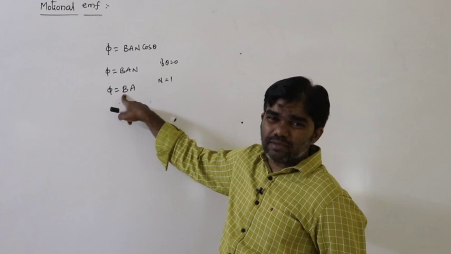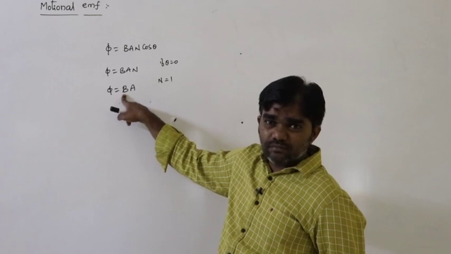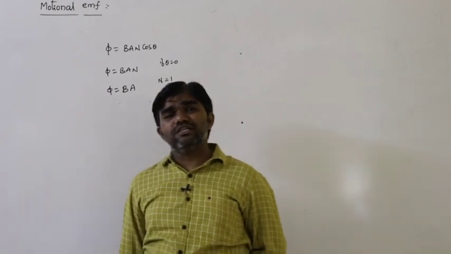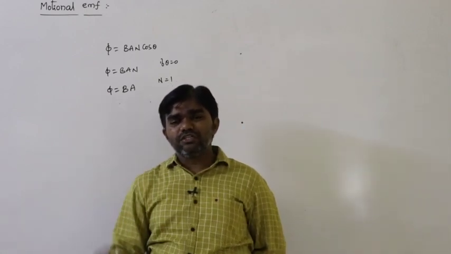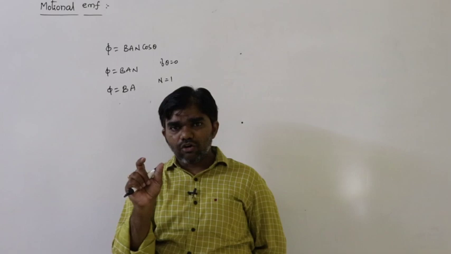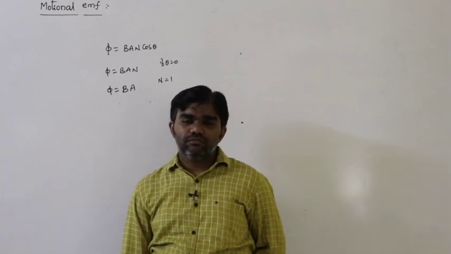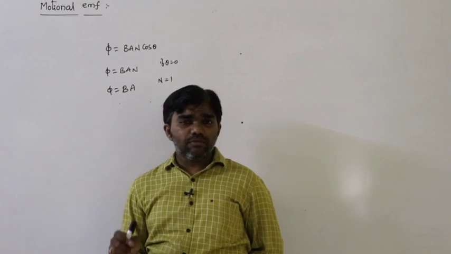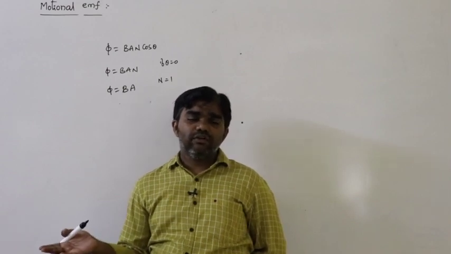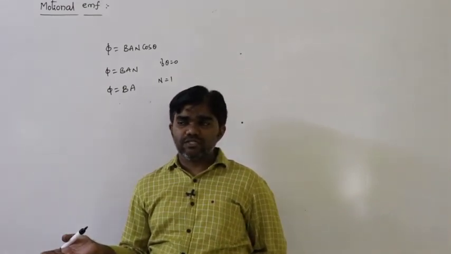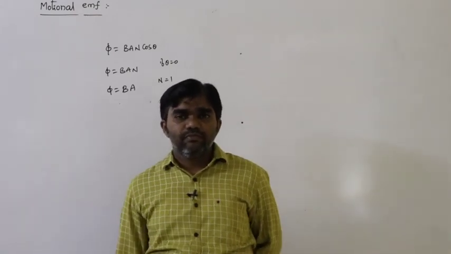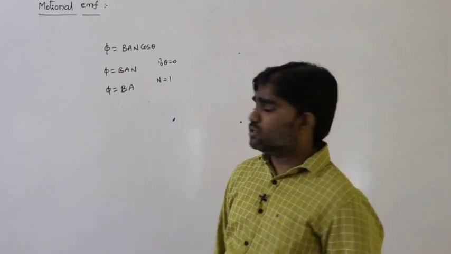If the magnetic field remains constant but the area of cross section of the coil continuously changes, the coil must be in motion. When the coil is in motion, a certain amount of EMF exists. That EMF is called motional EMF.